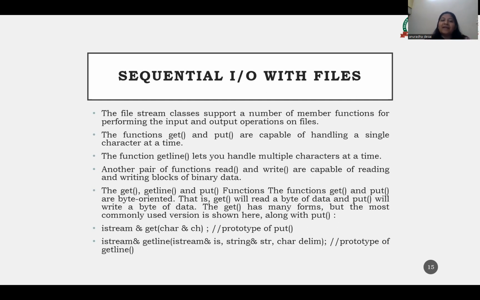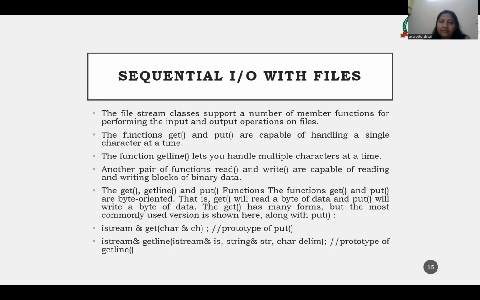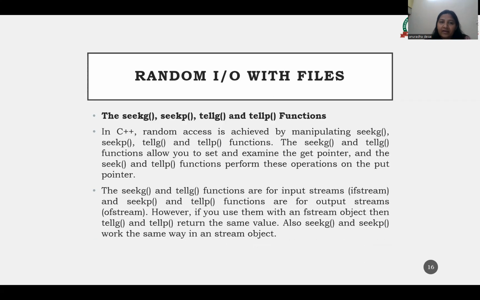The functions get and put are byte oriented. That is, get will read a byte from the data and put will write a byte of the data. So these are the different member functions we are going to use whenever we access any of the sequential files. We have seen one or two in the examples already.